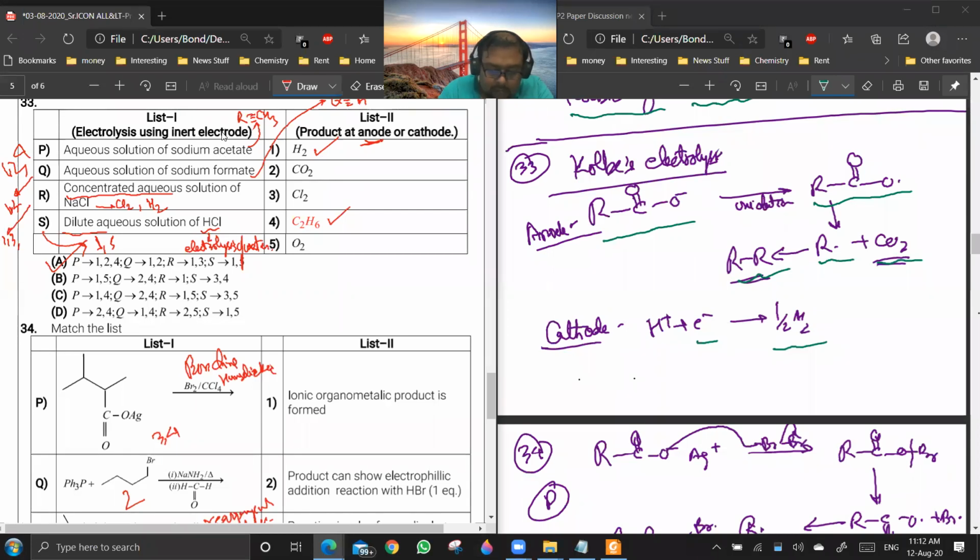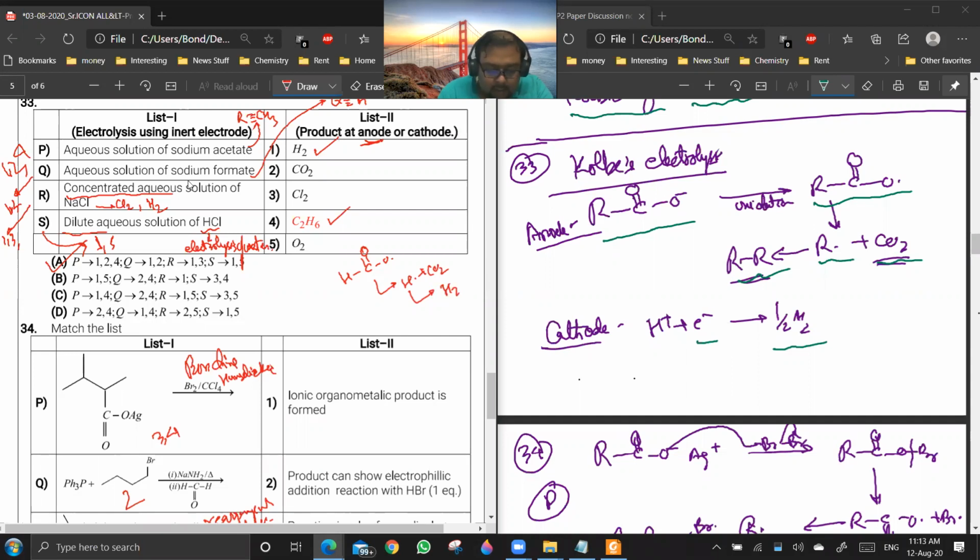So for P, you are having options 1, 2, and 4. For Q, sodium formate. Now see, if you are having sodium formate, then R is H. So basically first you will be getting HCOO dot, and then you give H dot plus CO2. And this H dot will combine with other H dot to give H2. So in this case only 1 and 2 are the products.